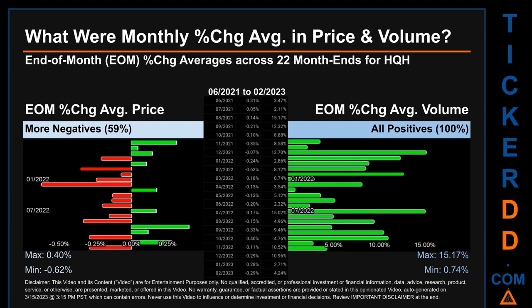In terms of volume, 22 out of 22 month ends had a positive percentage change. That is 100% of month ends saw a positive percentage change in average volume. Price saw an end-of-month max of 0.40% in average percentage change along with a minimum of -0.62%. For volume, the maximum and the minimum monthly percentage change were respectively 15.17% and 0.74%.